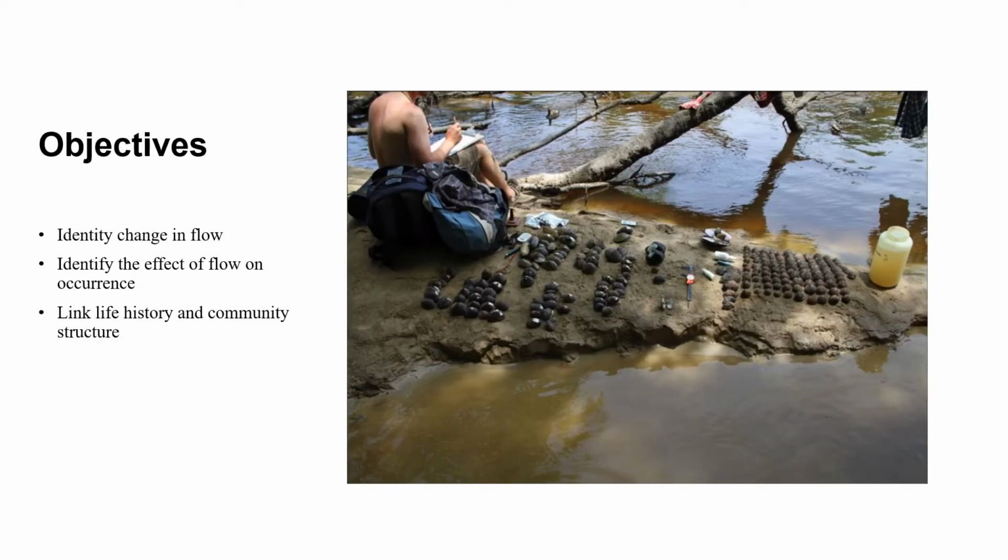Given the dramatic landscape alteration that has happened in eastern Texas, the objectives of our study were to identify change in flow parameters over time, identify the effects of changing flow parameters on our focal species, and use species traits to better understand how mussel occurrences and, at a larger scale, how community structures are shaped by flow.